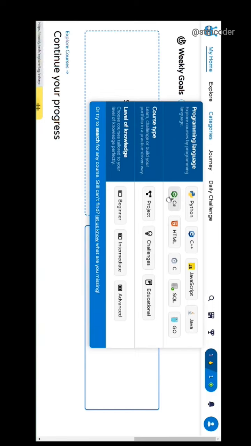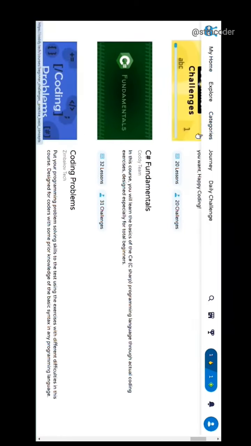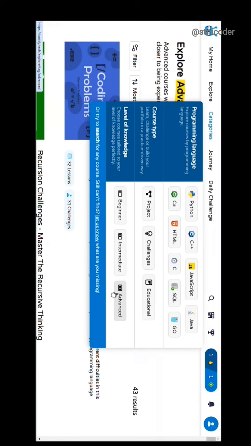You can filter it on the basis of programming language. Suppose you click on any programming language, then it is going to show you all the courses which are available for that particular language. Apart from this, you can also filter it on the basis of your knowledge level. Suppose you're looking for some courses which are designed for only advanced, then you can also do it from here.